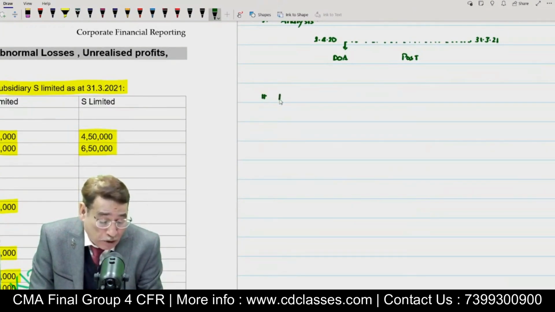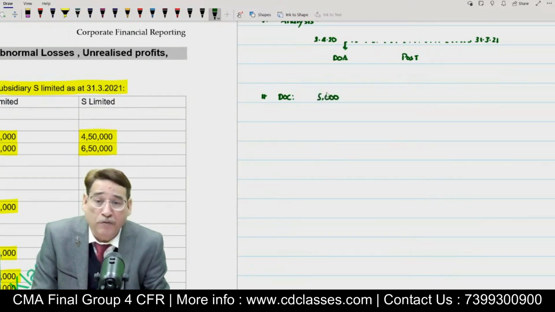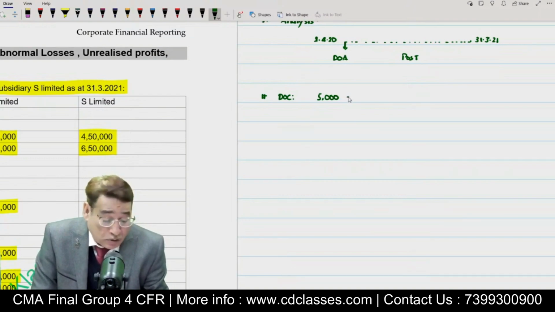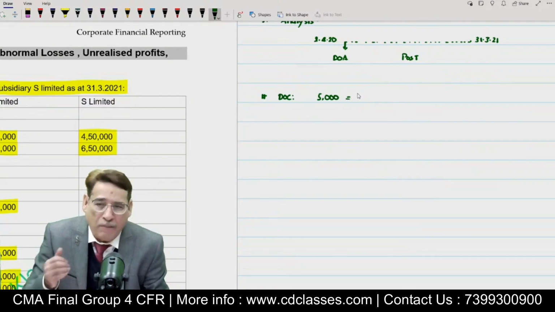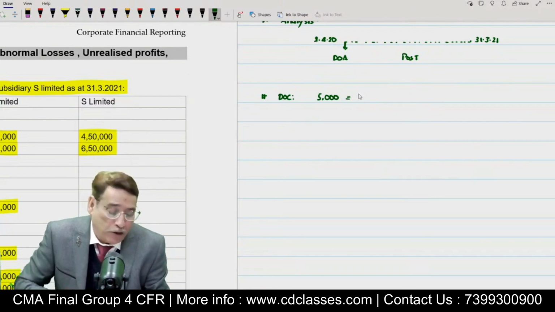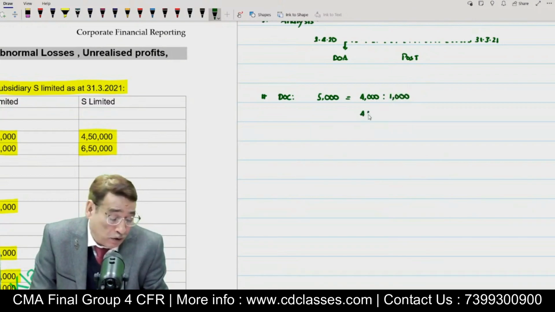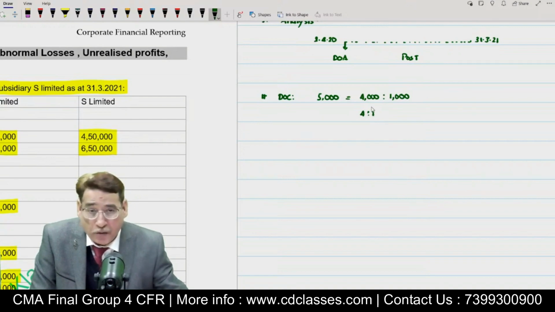Now we come over to the second point. As far as the second point is concerned, we know it is related to degree of control. We have already seen that the total number of shares of the subsidiary company is 5,00,000 divided by 100, that is 5,000. In this question, we have also seen 80% shares, and in absolute terms it is also given under investment that 4,000 shares are in the hands of the parent, which means 1,000 shares are in the hands of the NCI. So in this case, the ratio will be 4:1 or 80%, 20%.